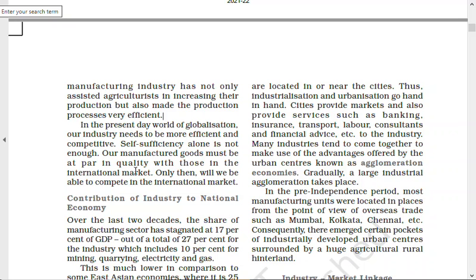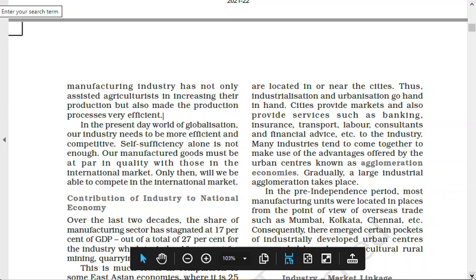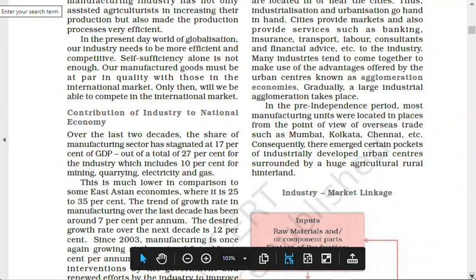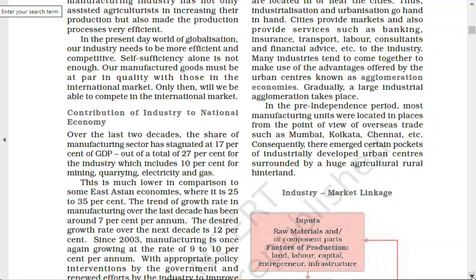So we have to make sure that our product is also acceptable in the international market. Only then will we be able to compete with the international market. Naturally, technology and the standard of goods should be of international level, then only we can compete. Otherwise your country will become a window, or you can say a market, for them. They will sell their product in your country, they will take the profit to their country, and you will be just a consumer, not a manufacturer. Or even if they are manufacturing in your country, most of the profits they take to their country.